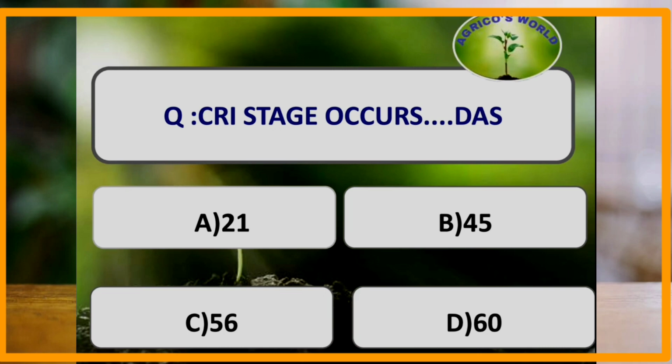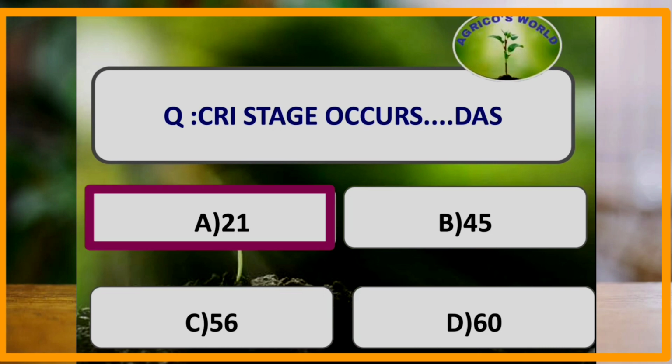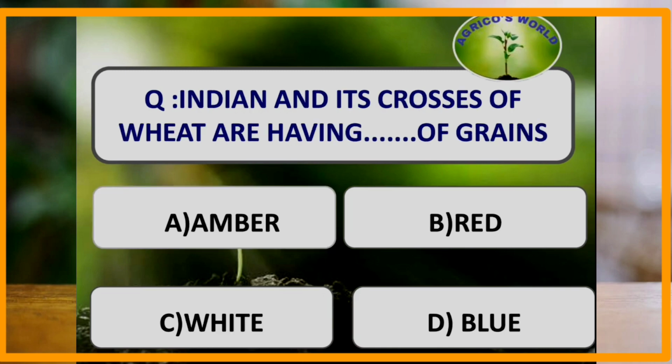CRI stage occurs at how many days after sowing? CRI stage is the crown root initiation stage and it is very critical for giving the irrigation, and it occurs 21 days after sowing.